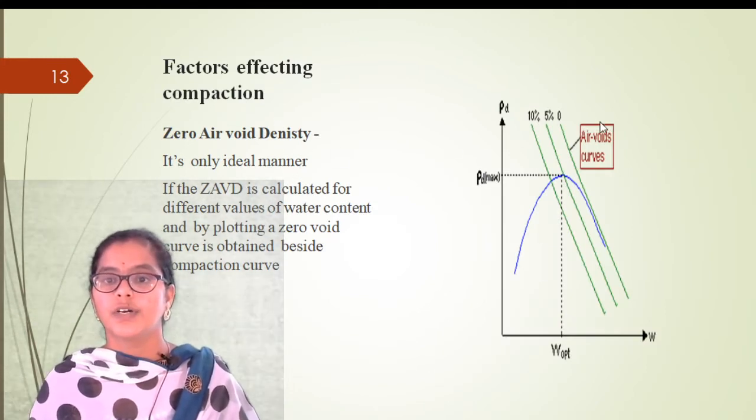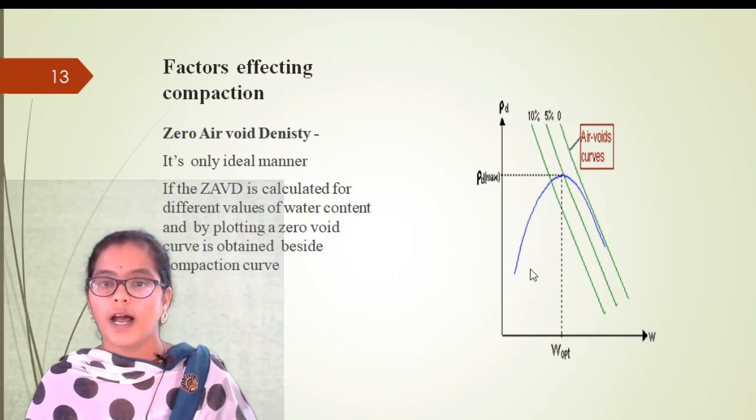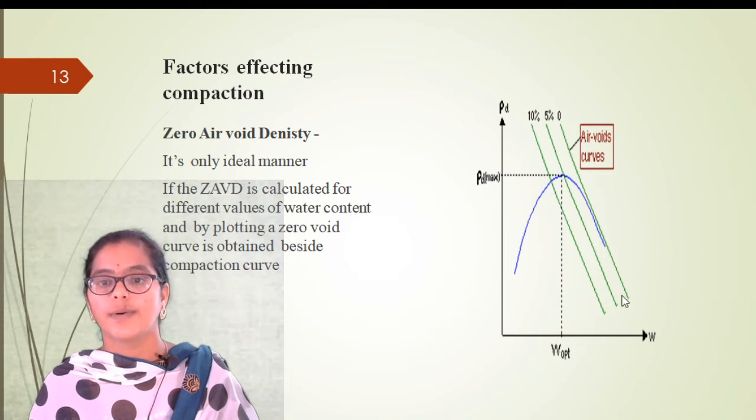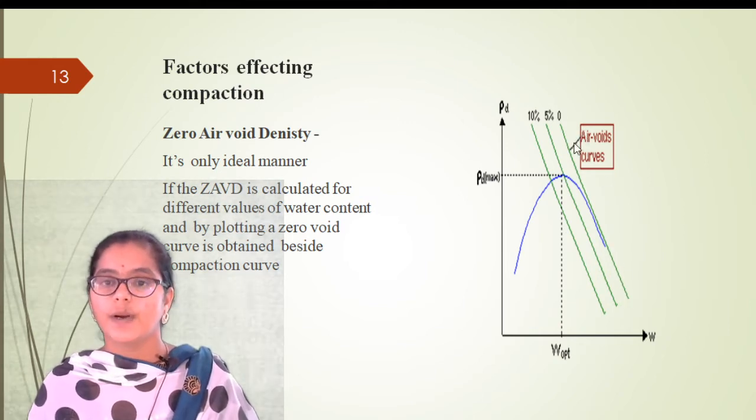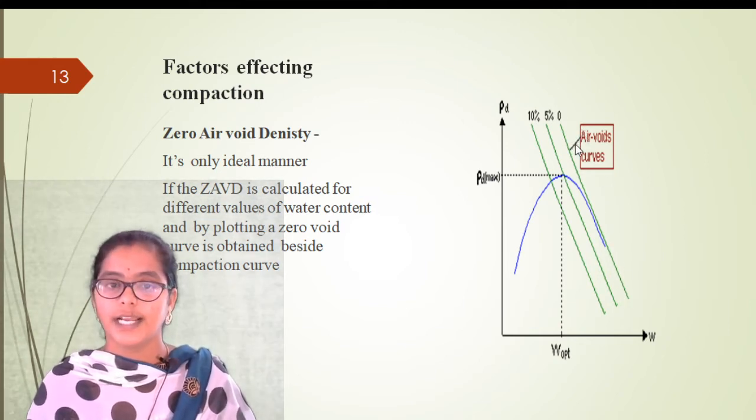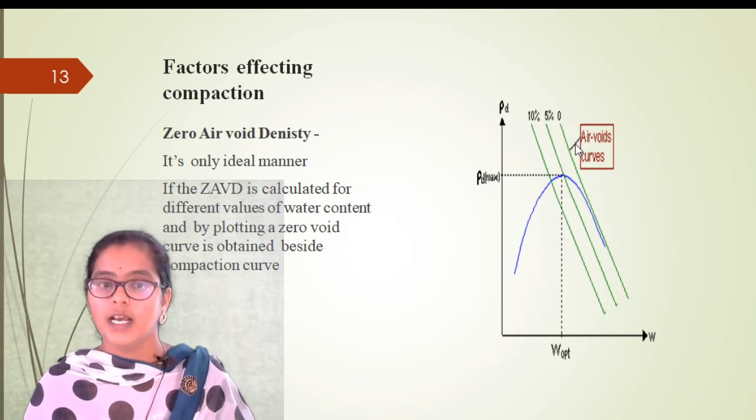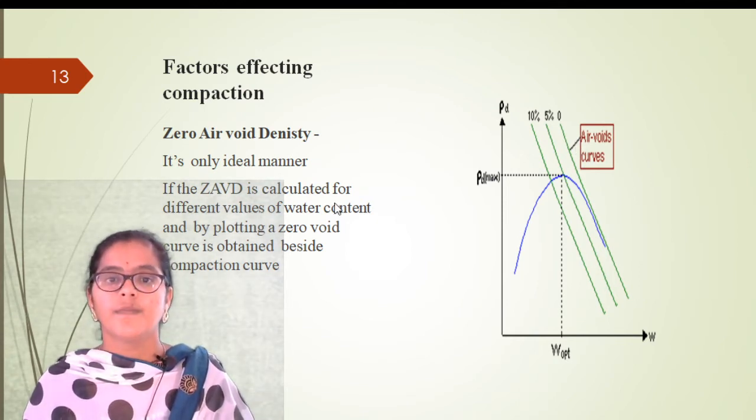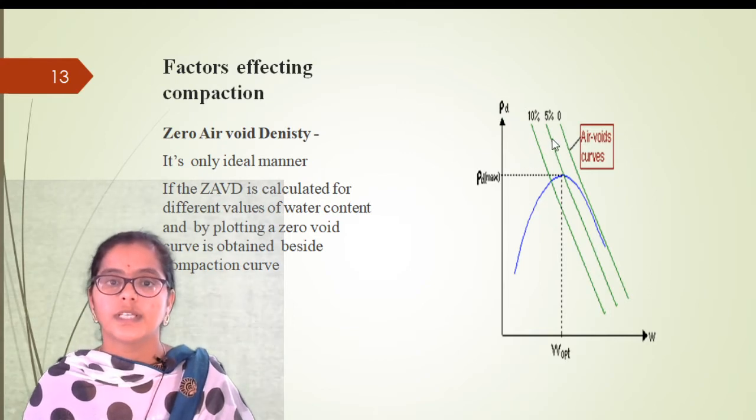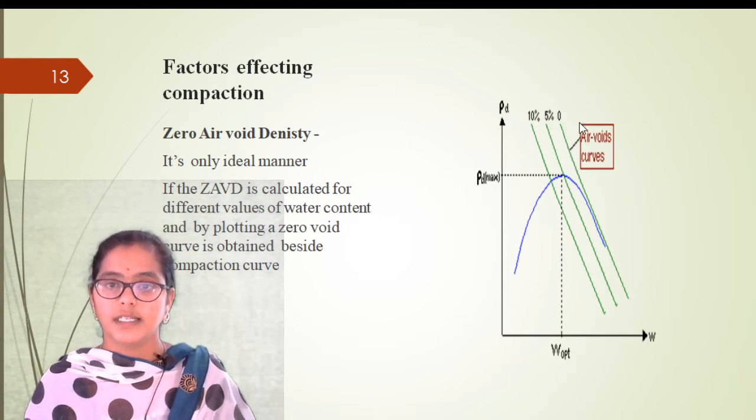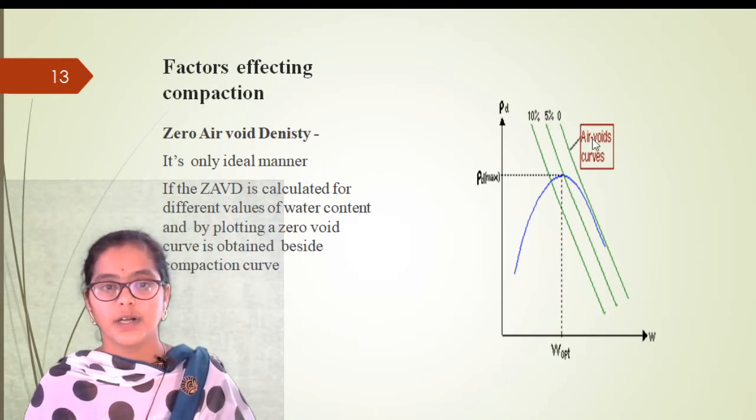Here we need to note down one thing, the zero air voids line, right? Along with the compaction curve, we have one more line on the compaction graph. That is the zero air void line, and the zero air void line and the 100% saturation line are equal. The zero air void line means Na is 0 on this line.